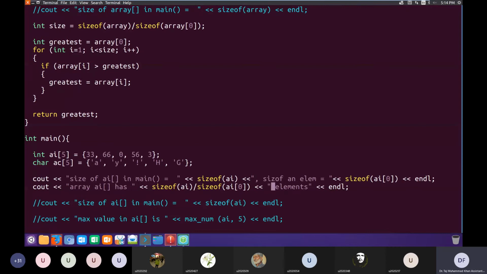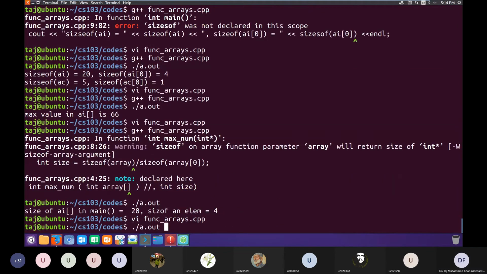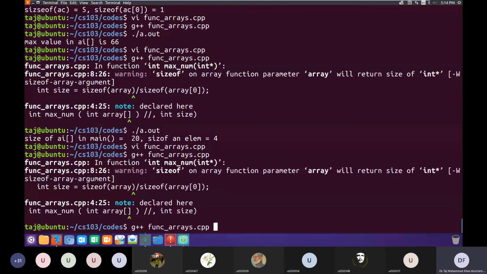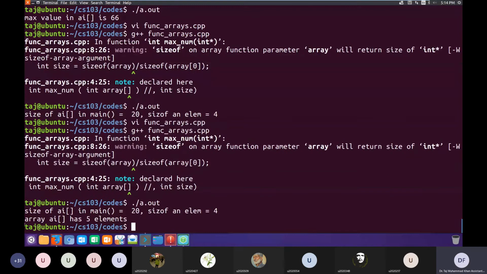Okay, so I can calculate the number of elements of the array by dividing the total size of the array by size of each element in the array. So this should give me the number of elements in the array. Okay, so array AI has 5 elements.